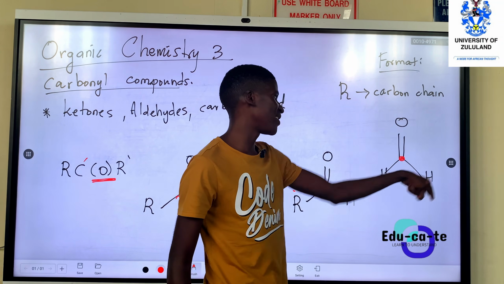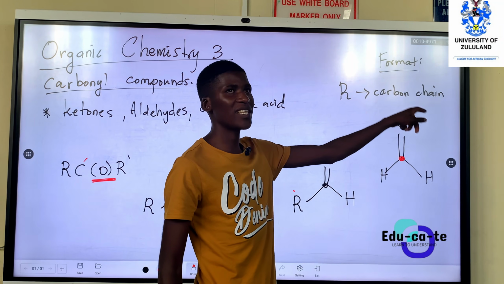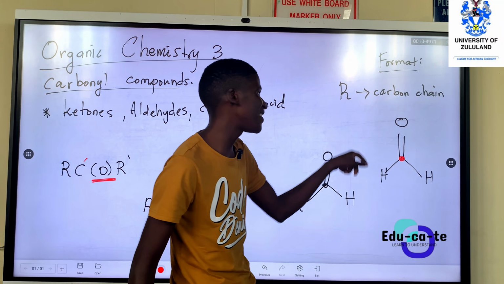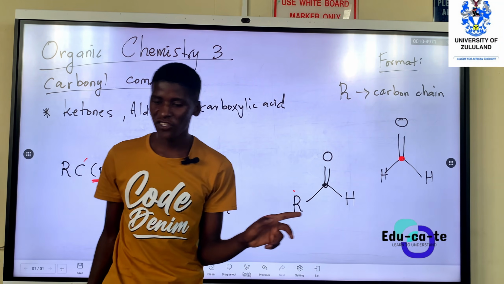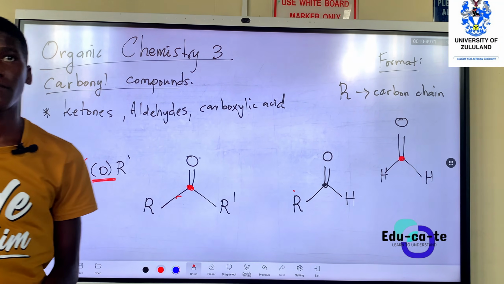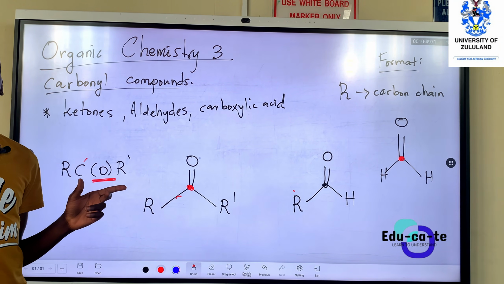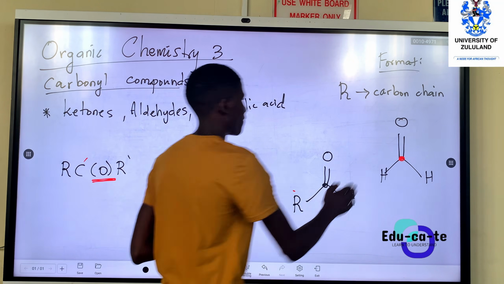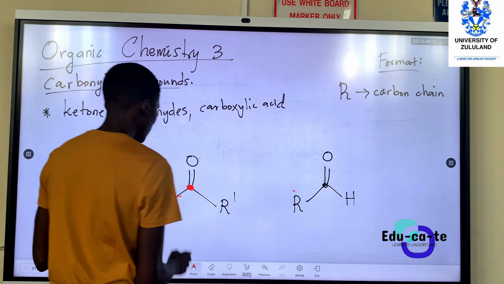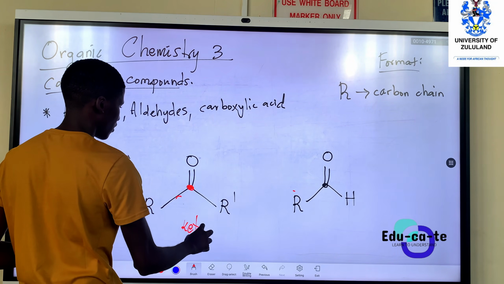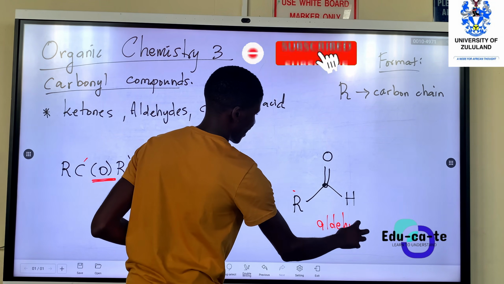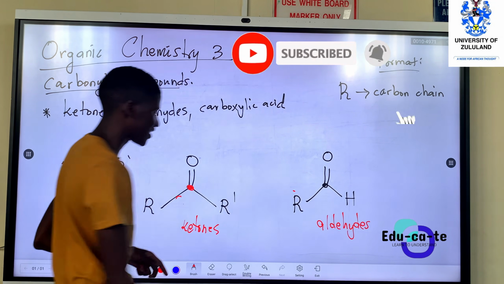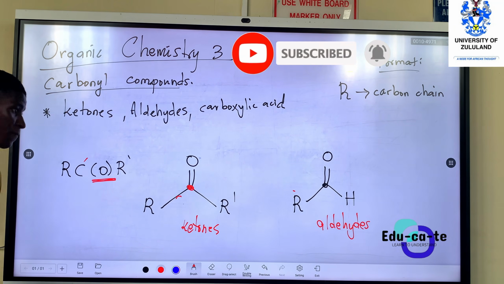So this is known as methanal, or you can say it's known as formaldehyde. So a formaldehyde is just an aldehyde with only one carbon. So these are the functional groups. This one is for ketones, and then the other one is for aldehydes. Just a reminder of something that we already did from high school level.